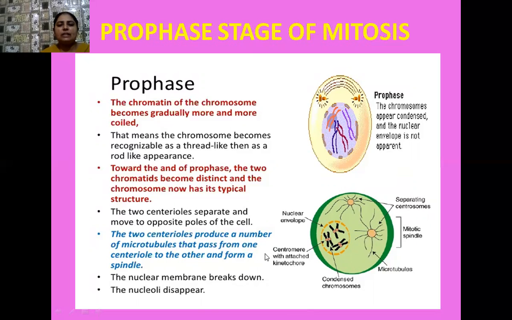And later on, from these centrioles, from the microtubules, what happens? Spindle fibers arise, and on these spindle fibers, the chromosomes attach themselves at any place. Besides these, two more events occur. The nuclear membrane breaks down. See here, the disintegration of the nuclear membrane takes place, and the nucleolus, the spherical body that was earlier floating inside the cytoplasm, also starts to disappear. So this is all about the prophase stage of mitosis.